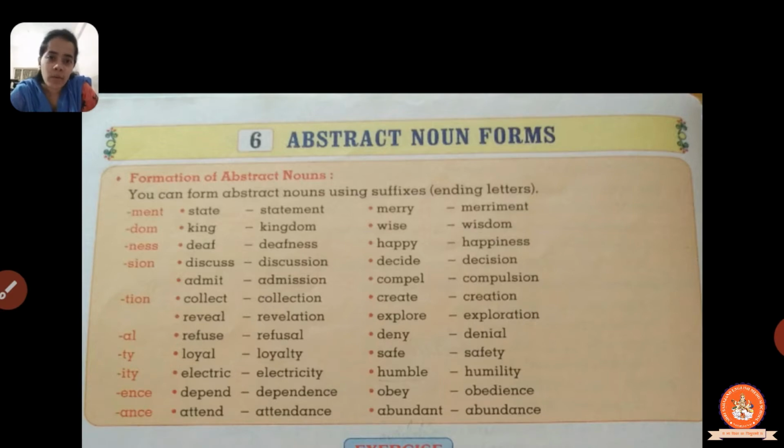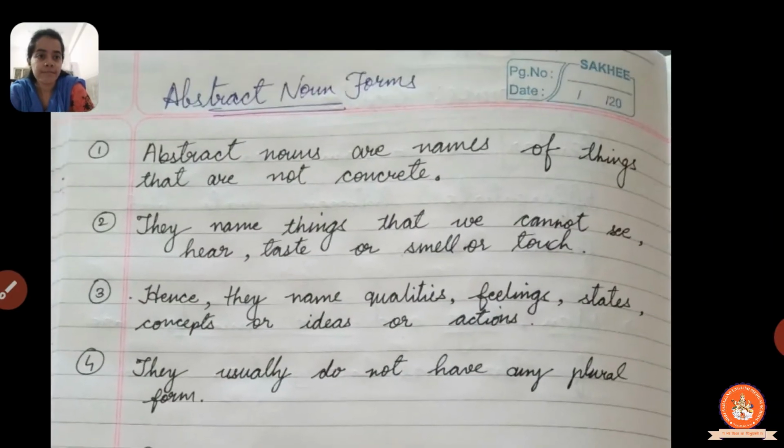So again we will do just a little bit of revision of abstract noun, okay, and we'll see here how the formation of abstract nouns is done. We will discuss the formation of abstract noun in this chapter, all right. So here see what is given.